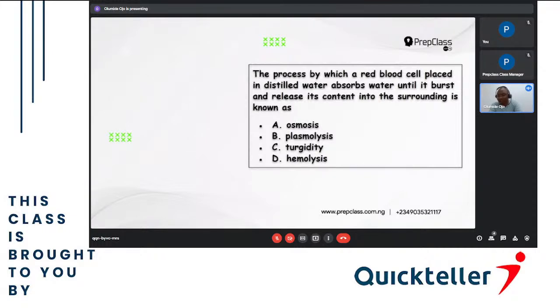While D is when it receives the solution and cannot contain the osmotic pressure, so it has to release it to the surrounding. So our answer to the question is D, hemolysis. The process by which a red blood cell placed in distilled water absorbs water until it bursts and releases its content into the surrounding is known as hemolysis. D. Thank you. Next question.